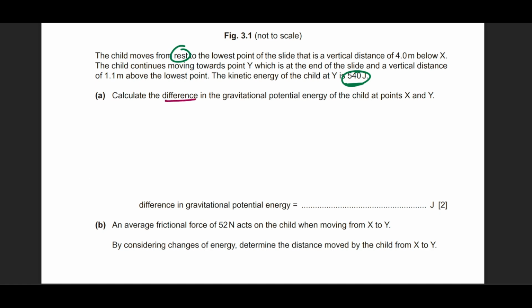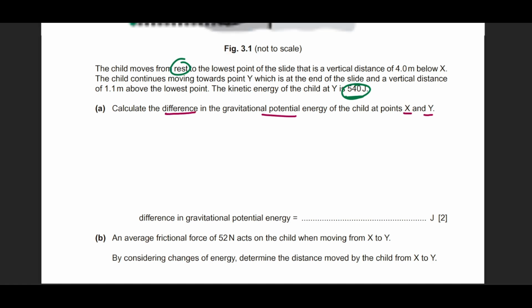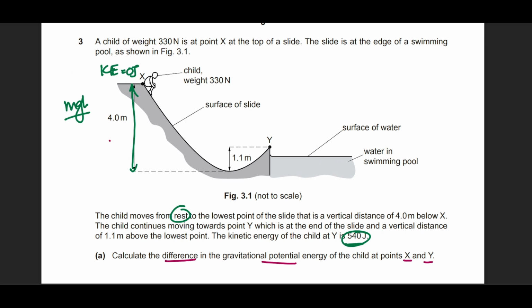It says find the difference in gravitational potential energy from x to y. So from x to y, we will realize that in reference to the Earth, the difference is only this much. Even if it comes down, gaining gravitational potential energy, it goes back up again, losing it again. So the actual addition of energy is only because of this change in height. Only this height is responsible for adding energy in terms of gravitational potential.